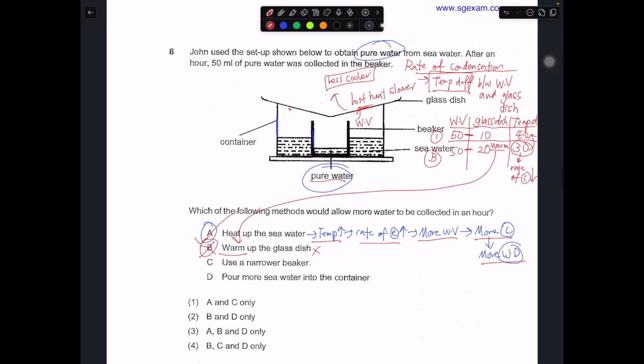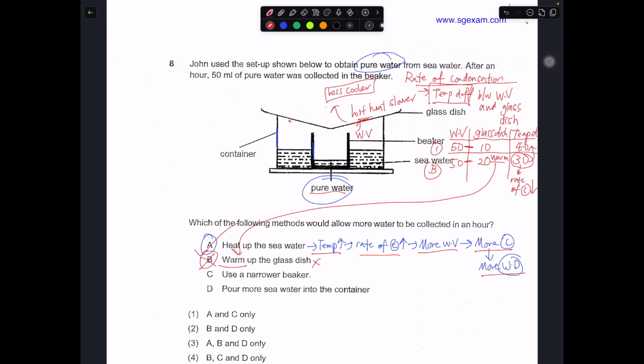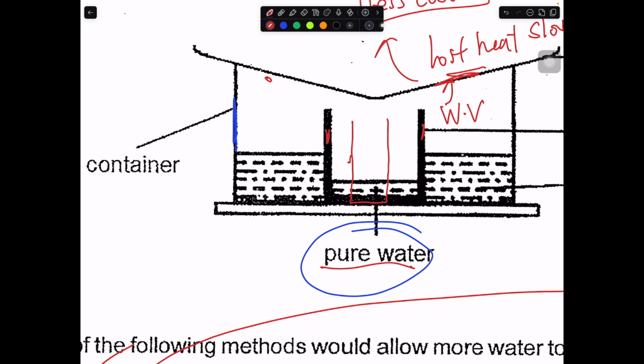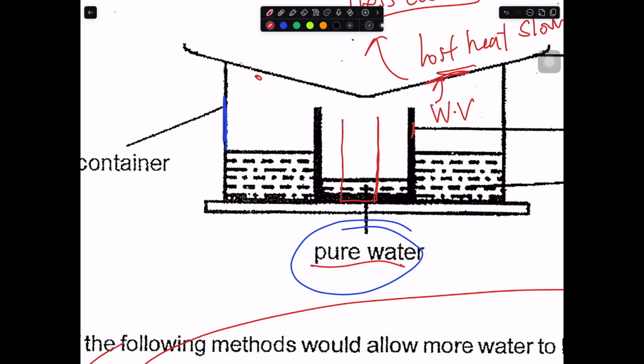Okay. So we take a look at C. Use a narrow beaker. So you take a look at this beaker. You make it narrow over here. That means the amount of exposed surface area the seawater has will become larger. If I were to redraw this, this is a narrow beaker. So the amount of exposed surface area originally is something like this, right? But now if I make the beaker narrower, this is the amount of exposed surface area. So from this become this.